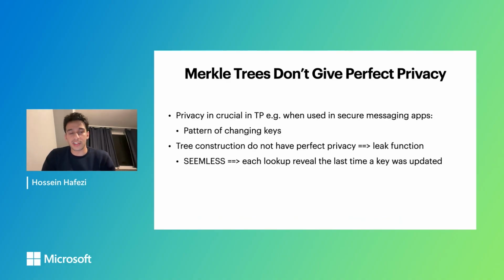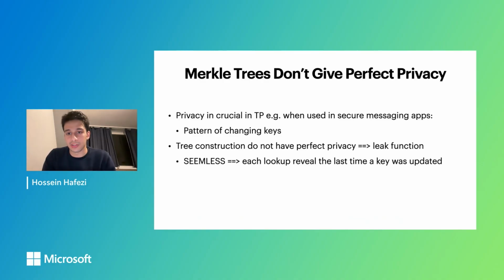The other observation is that Merkle trees do not give us perfect privacy, and privacy is really crucial for transparent dictionaries when they are used in the context of secure messaging. For example, the pattern of changing keys might be sensitive information. If an adversary learns that I don't change my key very regularly, it may make me a potential target for them. As it turns out, tree constructions do not give us perfect privacy, and they always leak some amount of information, which they formalize via a leak function.